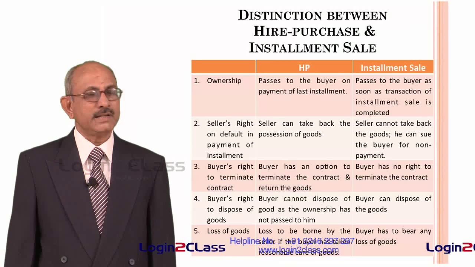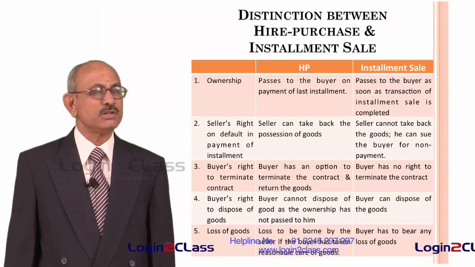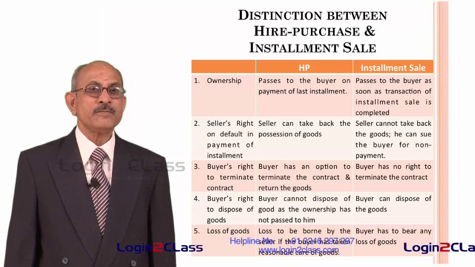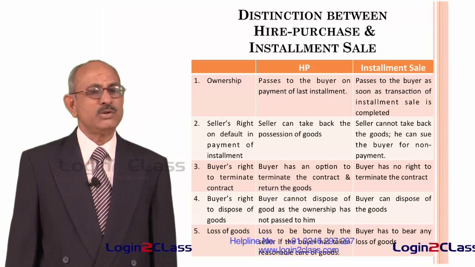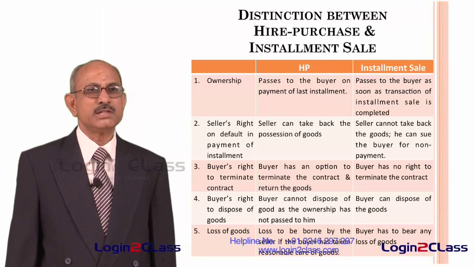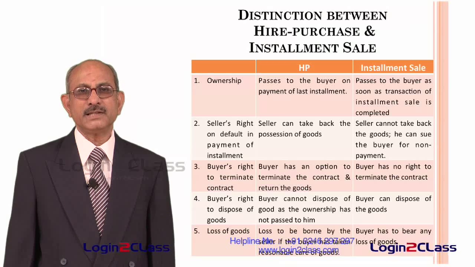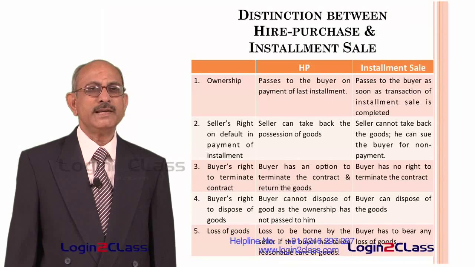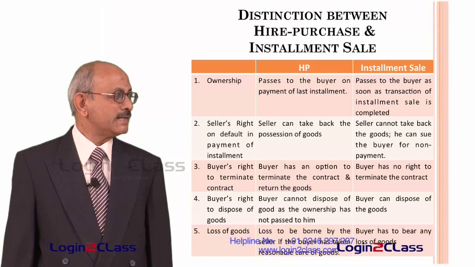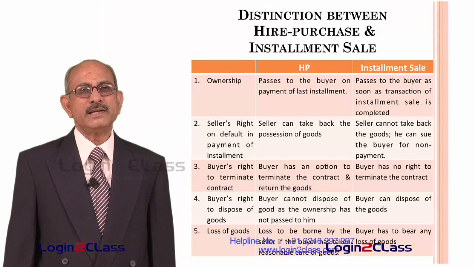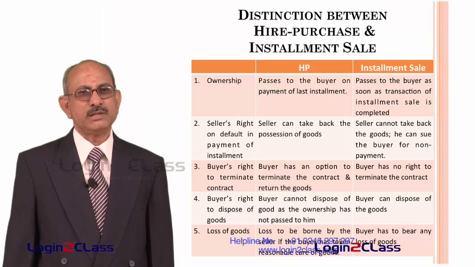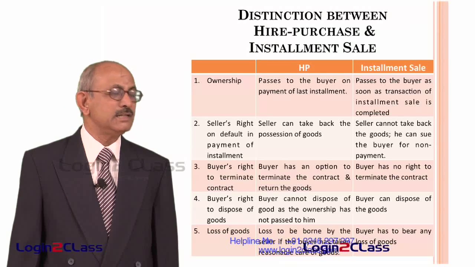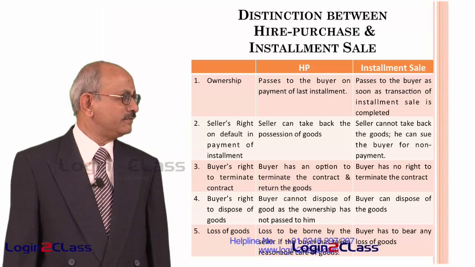And next point is buyer's right to dispose of goods. In the first case, buyer has no right to dispose of the goods as the ownership has not passed to him. Therefore, in the case of hire purchase, buyer cannot do anything, only he can return the goods to the seller. Whereas in the case of installment sale, buyer is the owner of the goods. Though he has not paid the installment, he can still dispose of the goods as he thinks fit.